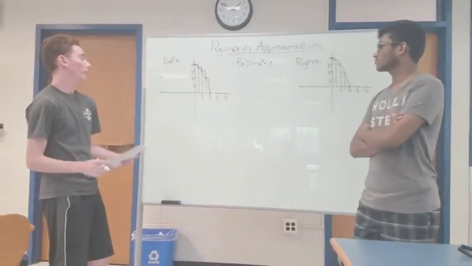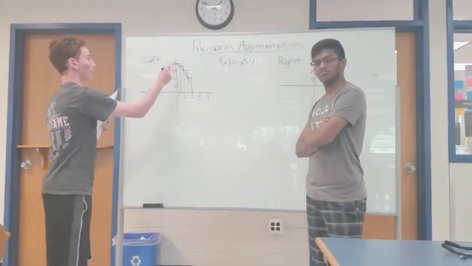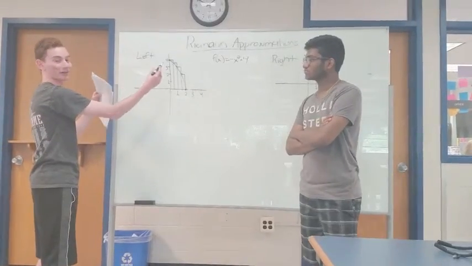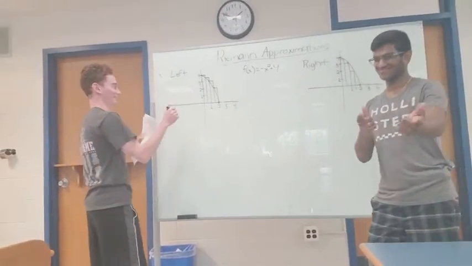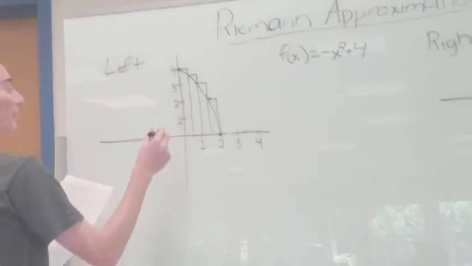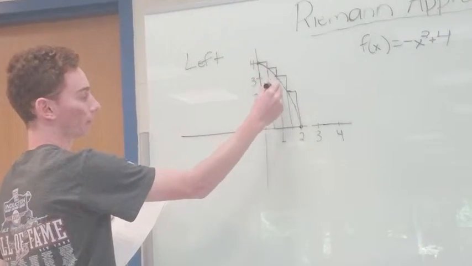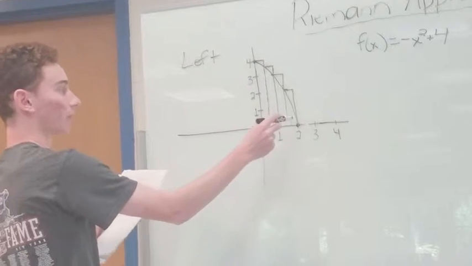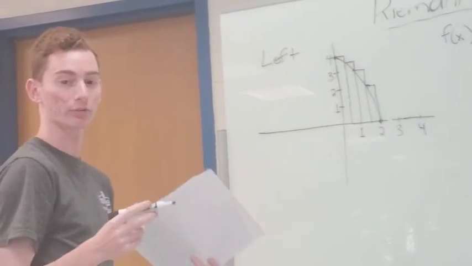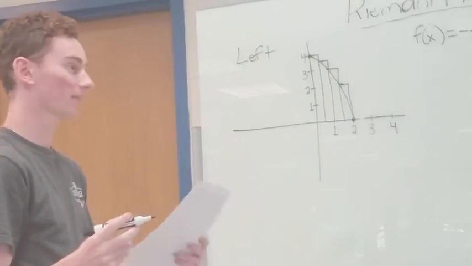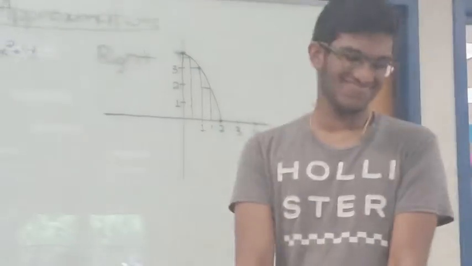So, here you can see the graph. This is for the left Riemann sum. So you want to put it on the left side of the board, right? Yep. So, we have a graph here of negative x squared plus 4 from 0 to 2. So we're going to find the area using a Riemann sum from 0 to 2. We're going to approximate the sum right here.